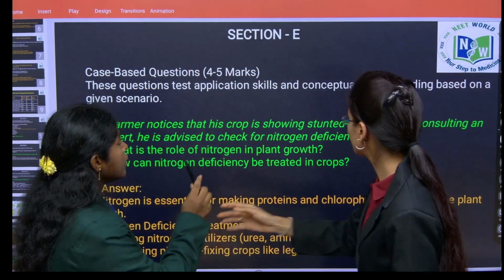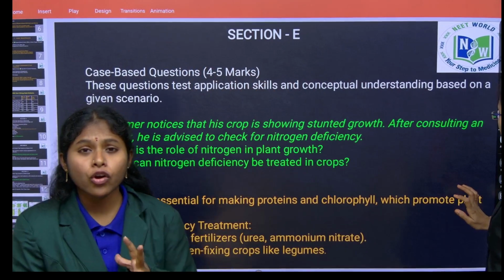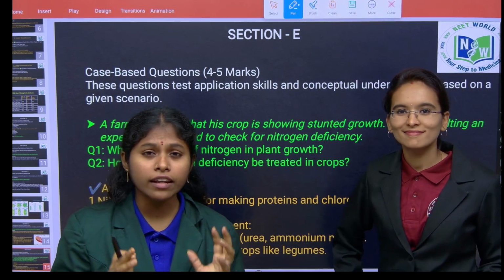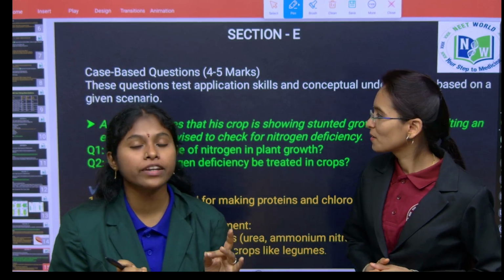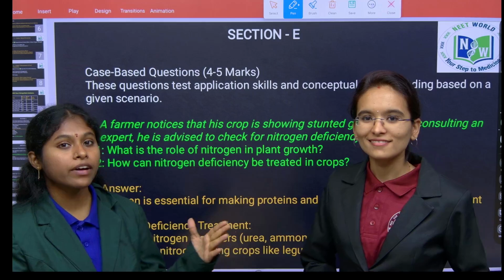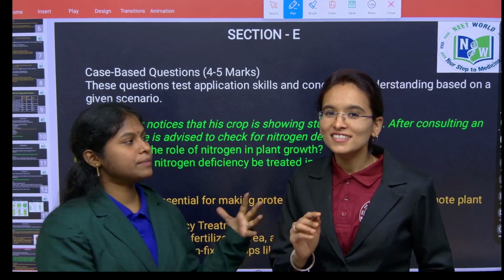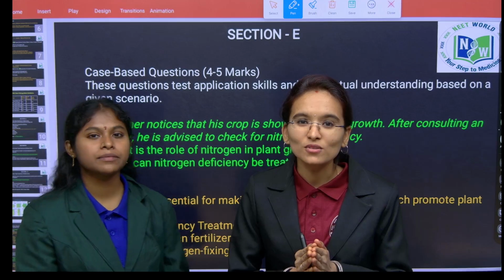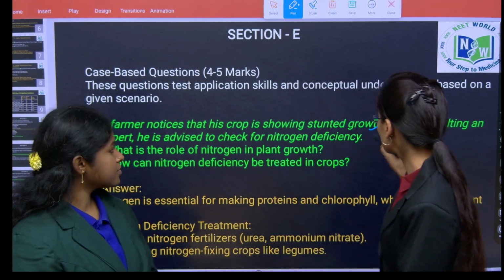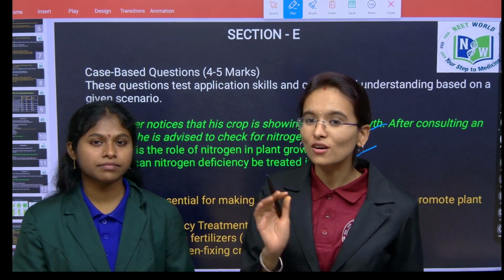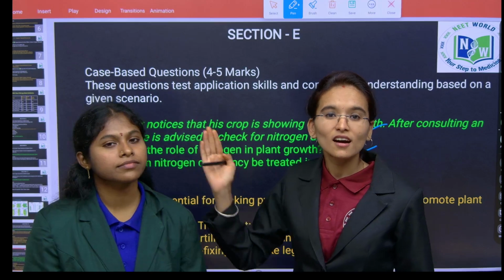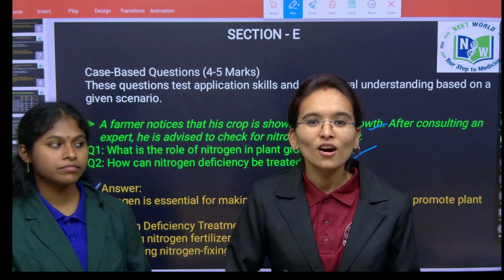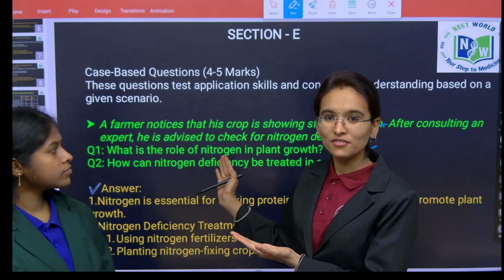Next, section E. In section E, they are going to ask case-based questions. To analyze these questions, you have to read the concept well enough. The concept should be at your fingertips. Then you can answer this type of questions. Children, you have to understand the concept in a crystal clear manner. Case-based questions may be either diagram oriented or they may be in paragraph format.